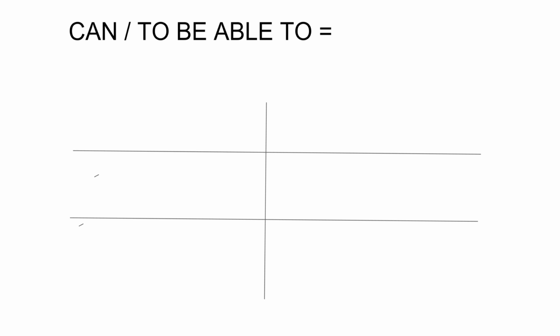This is actually a review, un repaso. We've already done the 5 forms of can, but go ahead and write them down just to jog your memory and make sure you know these. So pause if you need to. Grab a piece of papel. Okay, can, or to be able to, comes from the base word poder.